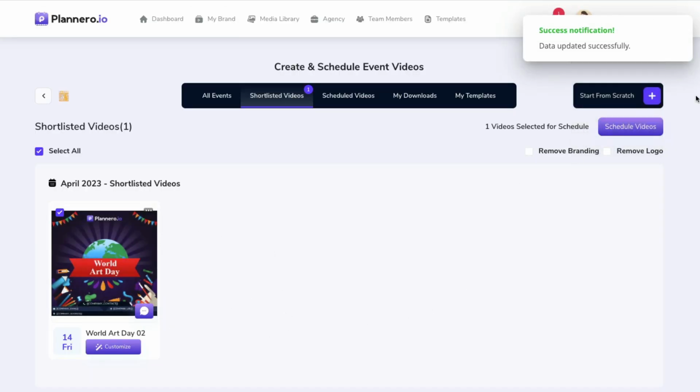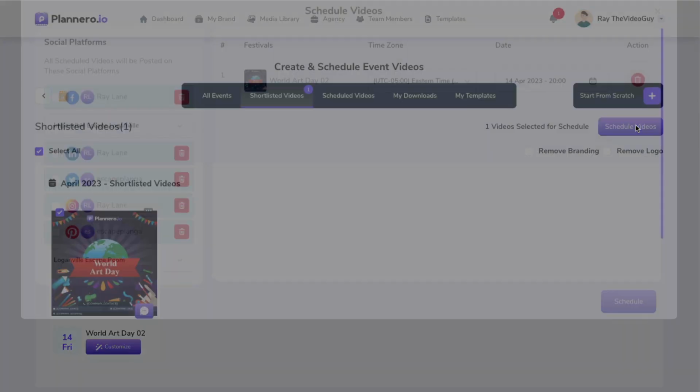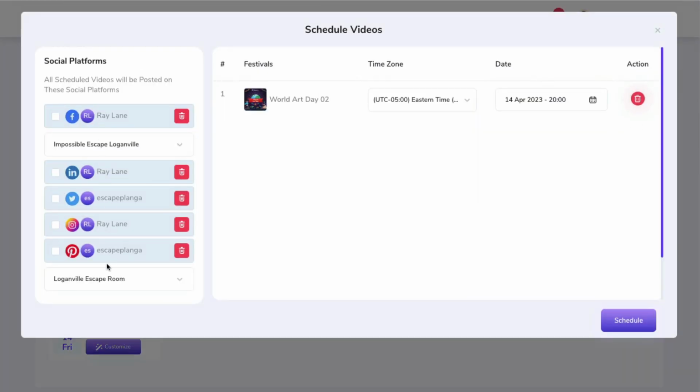And now what we can do is we can schedule it by hitting schedule here. And you can see these are the platforms that I've connected. I've connected my Facebook account, and right now I've only got the one page in here. Pinterest is connected here, and we can choose the board we want to put it on if we got multiple boards. And then you can choose which ones you want to drop this to. So I want to drop this to all of these. I'm going to drop it to Facebook, LinkedIn, Twitter, Pinterest, and Instagram.